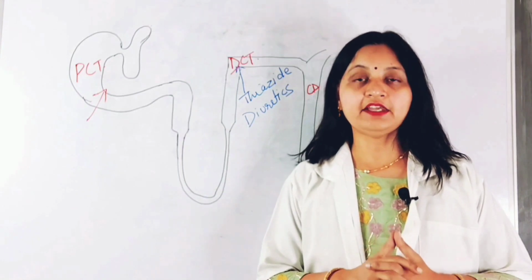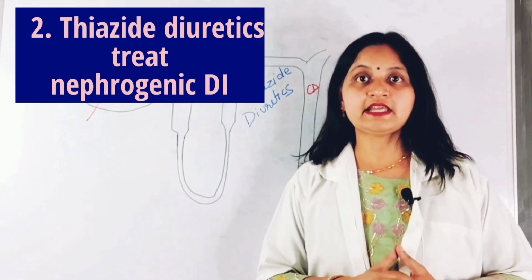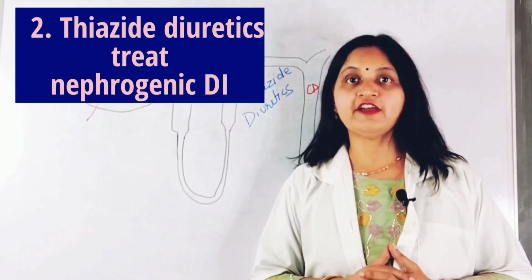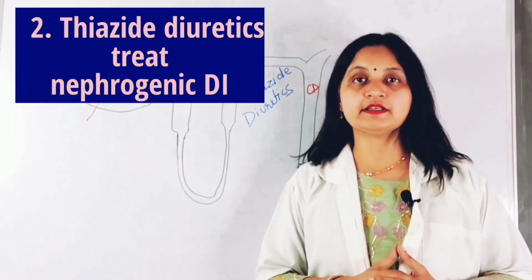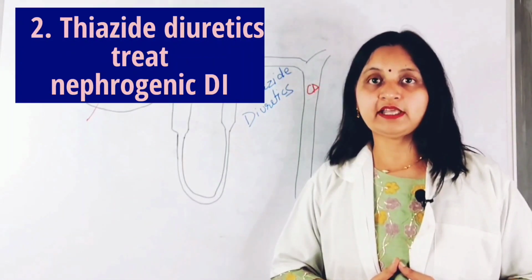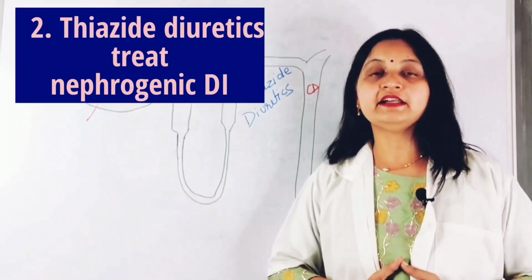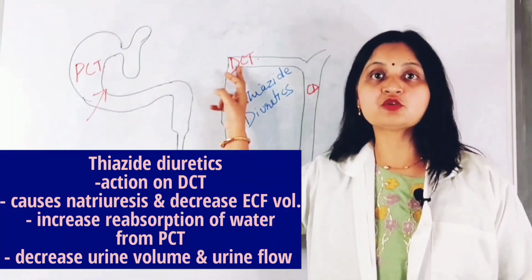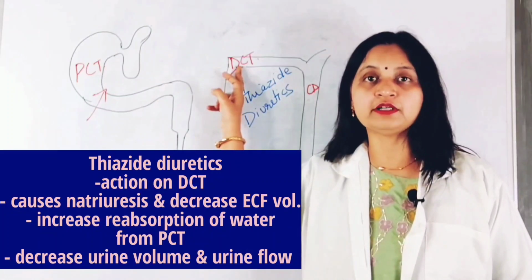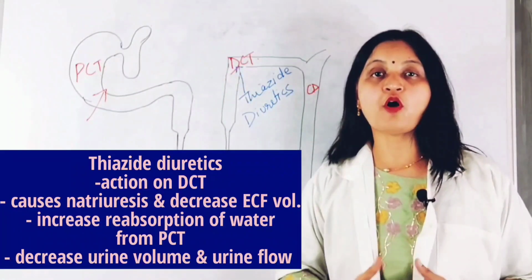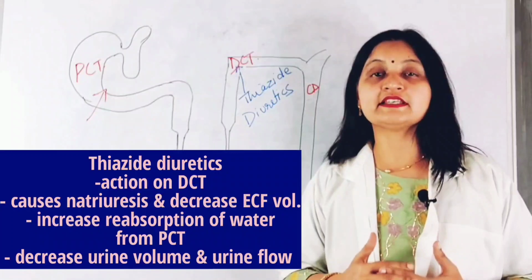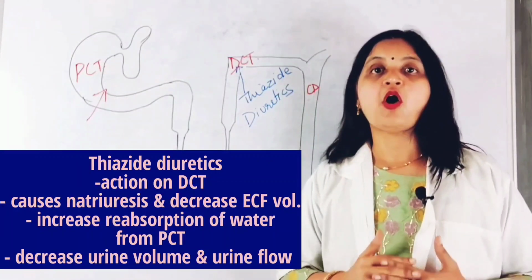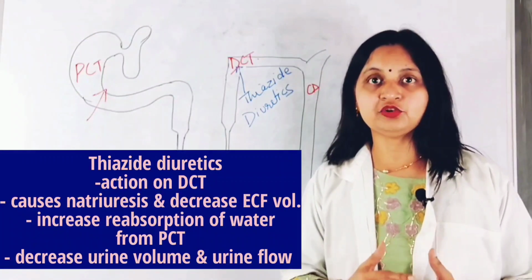Secondly, thiazide diuretics are the mainstay treatment in the management of nephrogenic diabetes insipidus. So how do the thiazide diuretics act? Thiazide diuretics act on the distal convoluted tubule by inhibiting the sodium chloride co-transporter, thus causing loss of sodium ions, or there is initial natriuresis, or loss of sodium ions in urine.